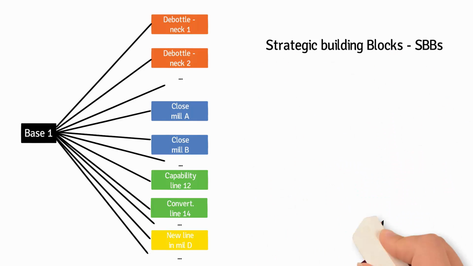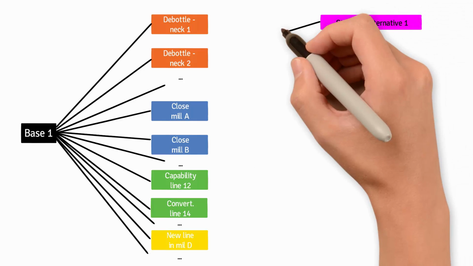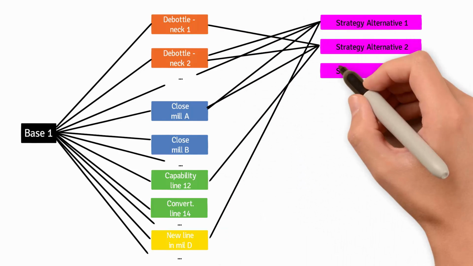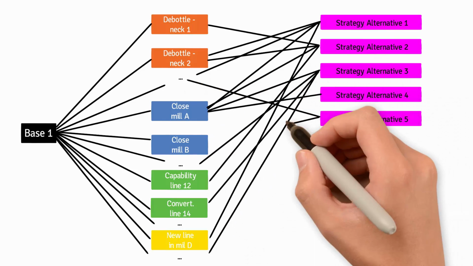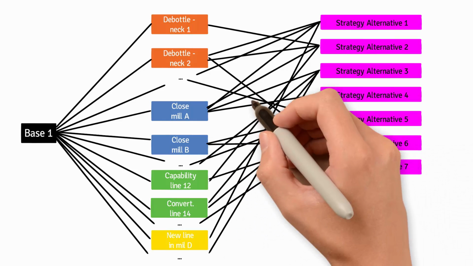The next step is to create combinations of above SBBs, which we call strategic alternatives, where debottleneckings can be combined with closing a mill, changing capabilities, and adding a line in an existing plant. How do you deal with a growing market? By large debottlenecking projects or greenfields? Or both? And in that case, how should this be implemented over time?